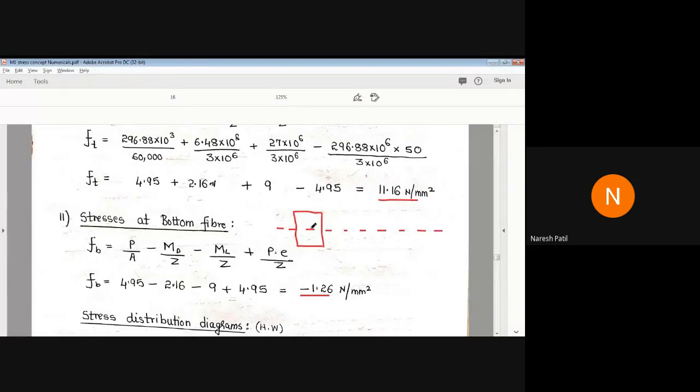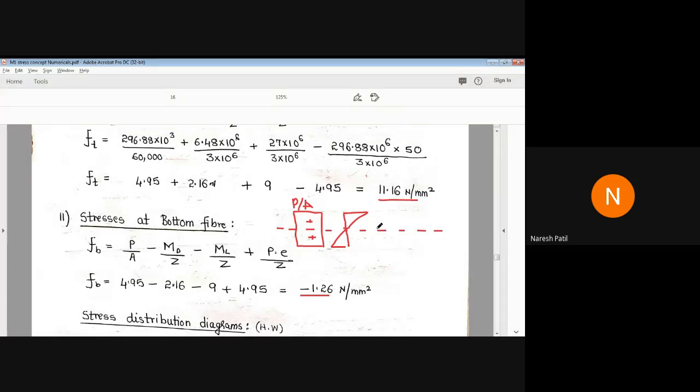Okay, this is plus P by A. Correct? Then, yes, next, can anyone answer? Next is plus MD by Z. Correct?